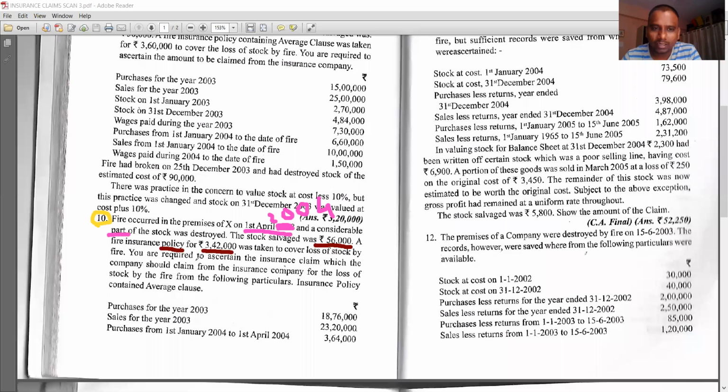Next, you are required to ascertain the insurance claim which the company should claim from the insurance company for the loss of stock by fire from the following particulars. Is it clear? Here, what is the requirement? We have to ascertain the insurance claim which the company should claim from the insurance company. This is very important, students.